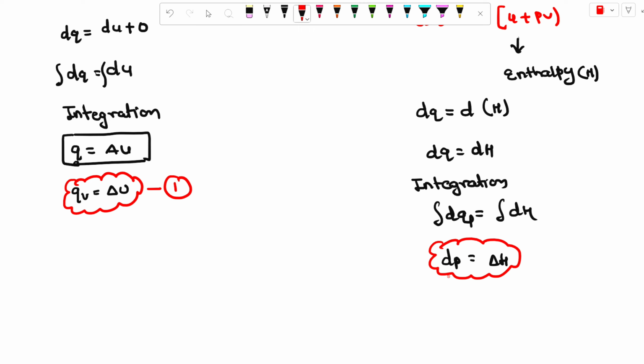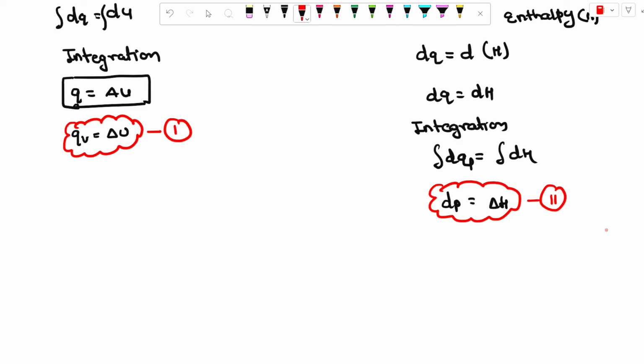If the question is asked at constant pressure, you can use this equation. If the question is asked on the basis of constant volume, you can write the first formula for heat.